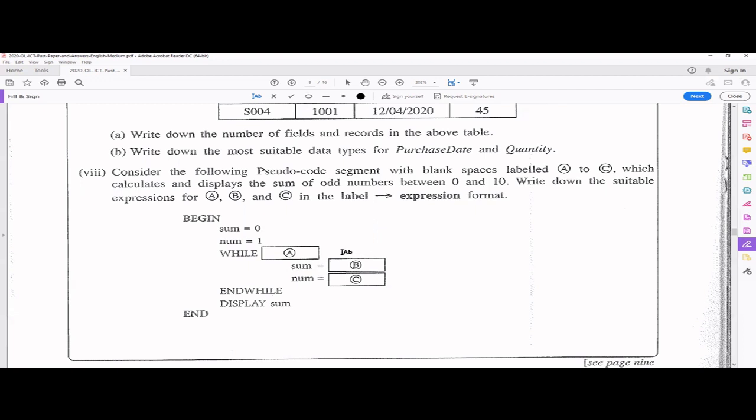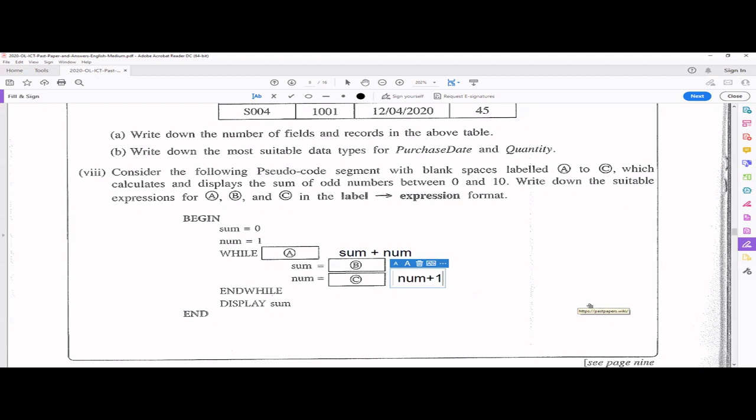Then they are telling sum. So sum, what should normally come? Usually sum should be sum plus what? Sum plus num, right? Initially sum will be 0, 0 plus 1. Then sum is 1, 1 plus. Now num should be changed. If you add 1 again, 1, 1, 1, it's not going to do anything. We need the odd numbers. So your num should actually be num plus 1. We'll see what will happen if you put 1. You have 1. 1 plus 1 is 2. You're adding 2 to the sum. No, no, no.